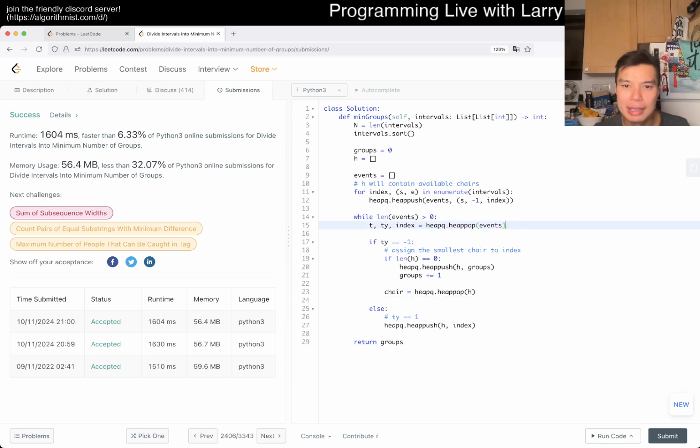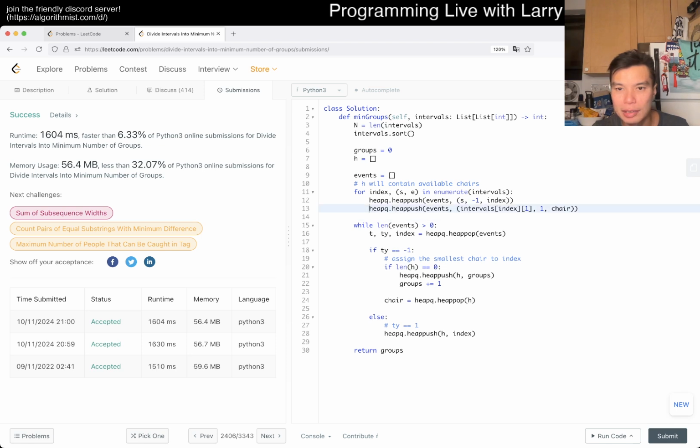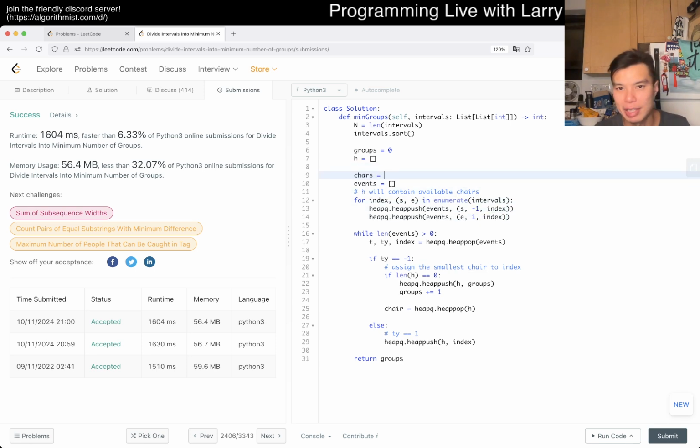We can keep track of this at the same time, right? So then we can do the ending time. And then we keep track of the index, and then now we just keep track of the chairs, right? So chairs is equal to None times n, right?